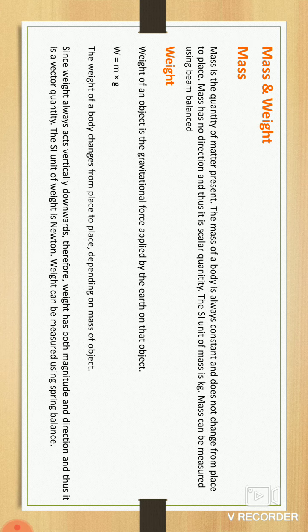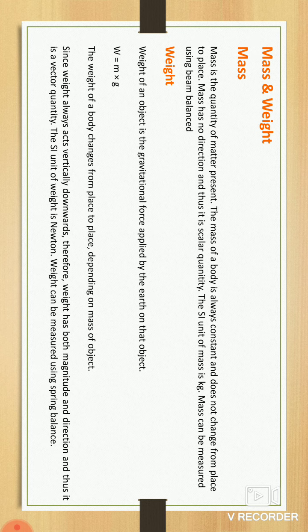Weight always acts in the vertical direction, downward direction. Why is it downward? Because force is also applied in the downward direction, acceleration is also in the downward direction, and gravitational force also has a downward direction. Therefore weight has both magnitude and direction, and thus it is a vector quantity. The SI unit of weight is the Newton.